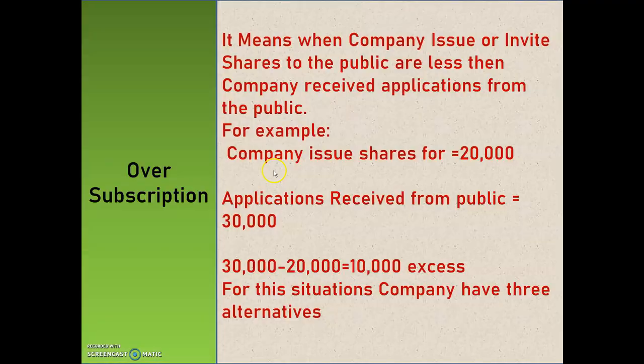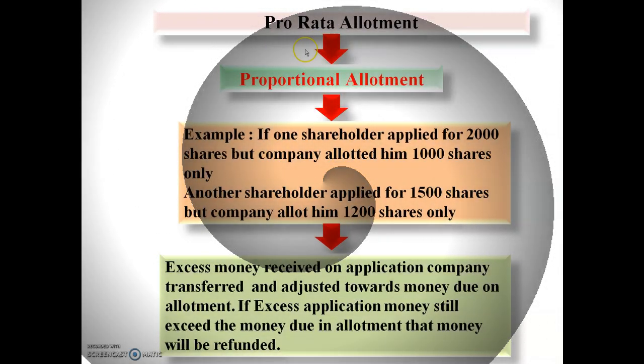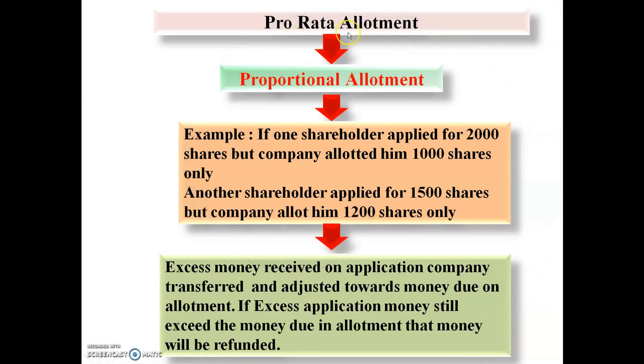The second alternative is pro rata allotment. So pro rata means what? Proportional allotment. See here, for example, if one shareholder applied for 2,000 shares, but the company allotted him only 1,000 shares.